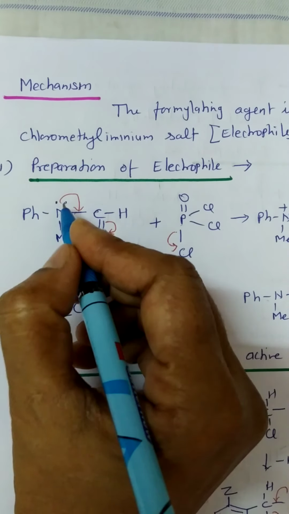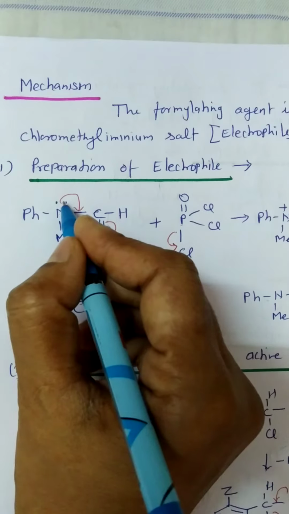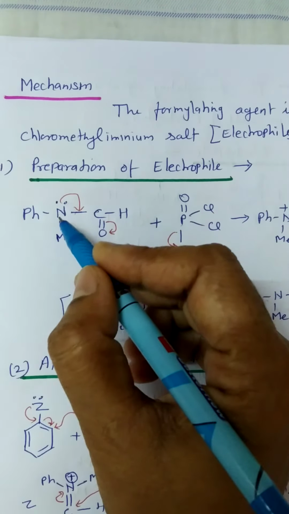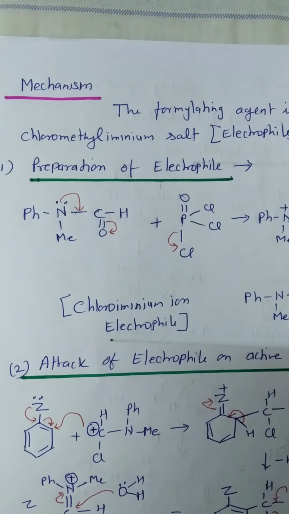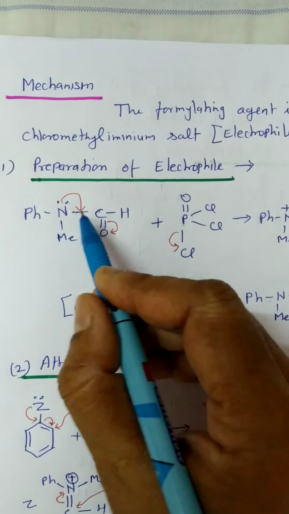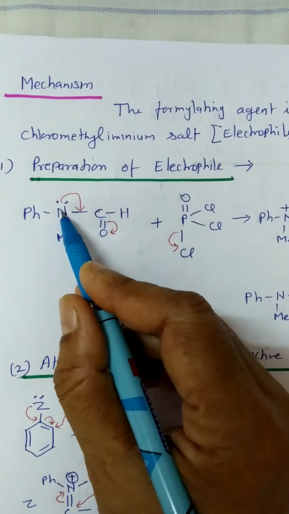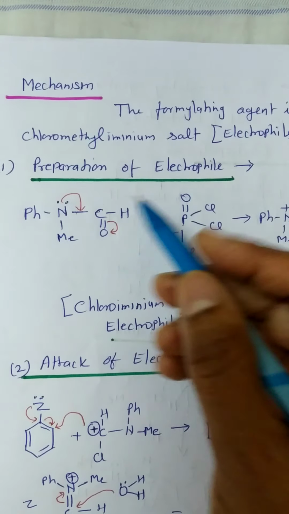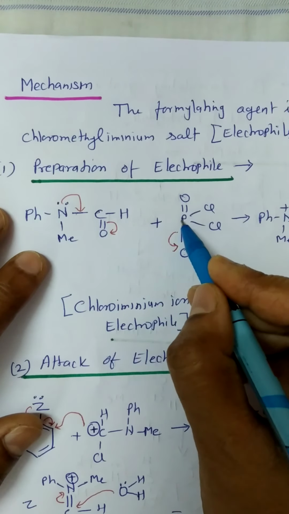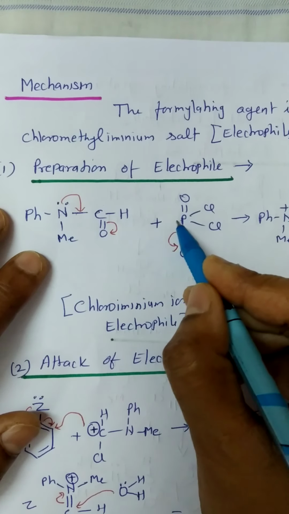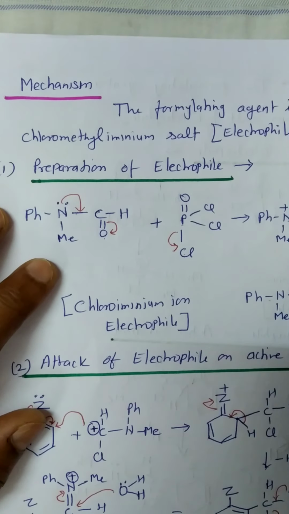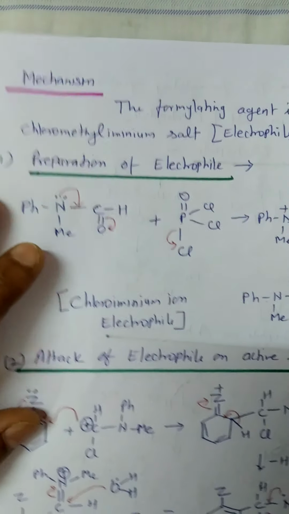At the adjacent atom, nitrogen has a lone pair of electrons, so it donates its electrons to the carbon atom and forms a double bond between nitrogen and carbon. Here oxygen gets negatively charged, so P, which is positively charged, attaches to this negatively charged oxygen atom, and we get this type of compound.